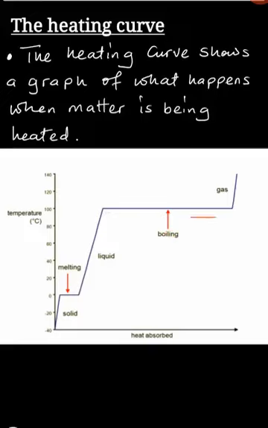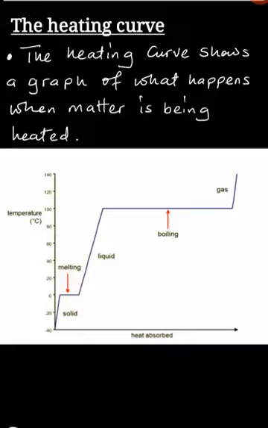So during this horizontal line here, this liquid is boiling so that it can change into a gas. At that particular point, this matter has changed to becoming a gas only. So here we have a gas only. So here we have a solid, liquid, and gas. Now, this is how you interpret the heating curve.